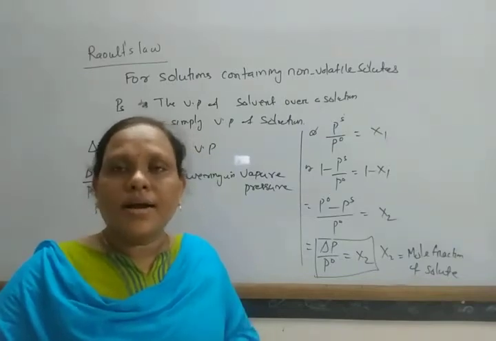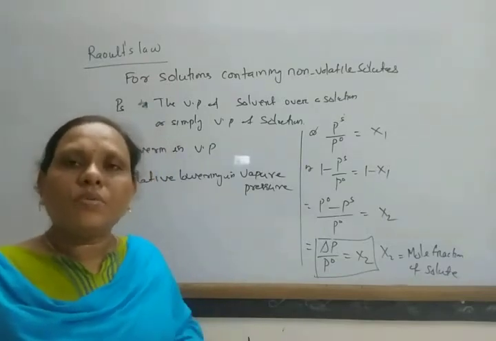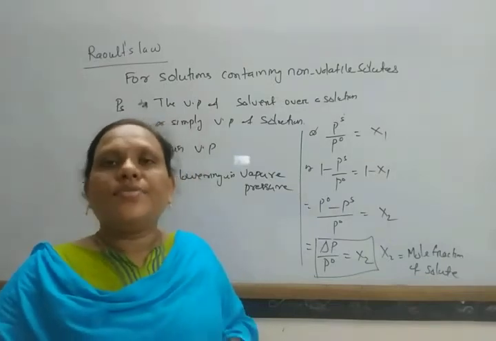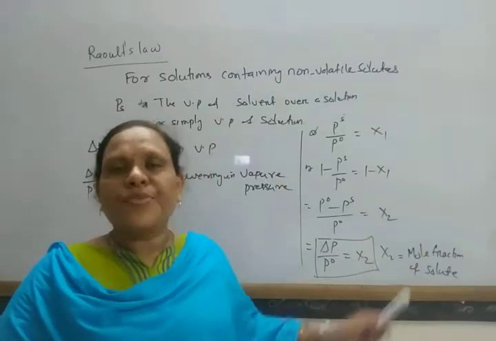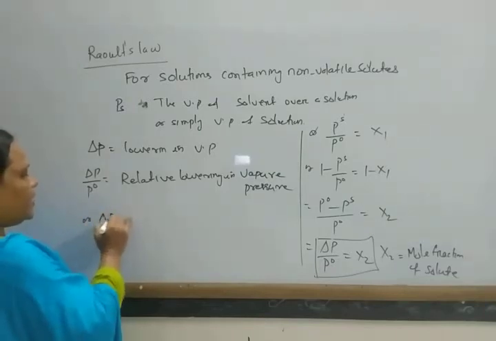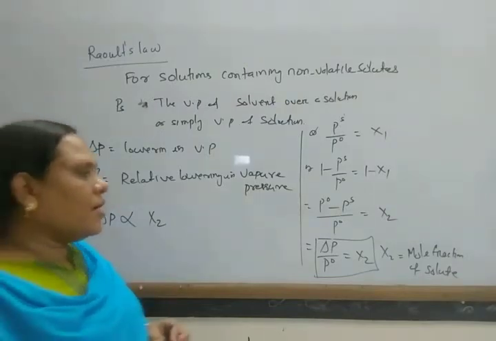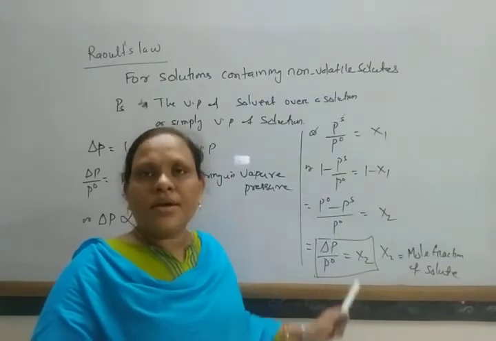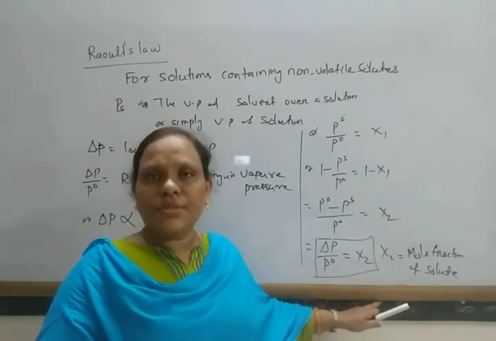Whenever we add a non-volatile solute to a solvent, its vapor pressure decreases, and this decrease is proportional to the mole fraction of solute. We can write del P proportional to X2, or del P by P naught equals X2. The relative lowering in vapor pressure of a solution is equal to the mole fraction of solute.